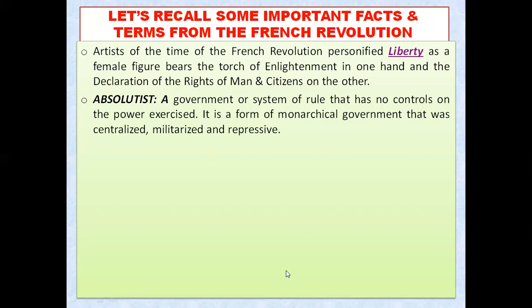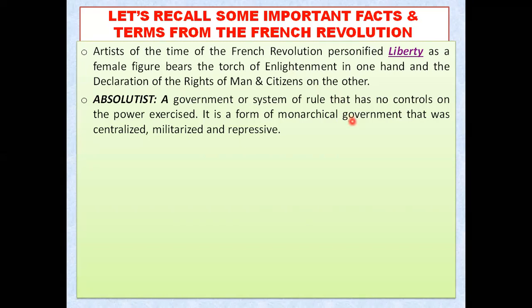Enlightenment means knowledge, which is used to remove the darkness of ignorance, the darkness of poverty, the darkness of illiteracy. All these things are removed by that particular torch of enlightenment. And on the other hand, the declaration of the rights of man and citizen declared that everyone is equal in that particular country, France.